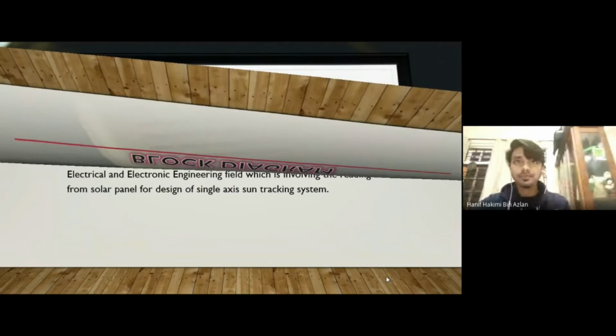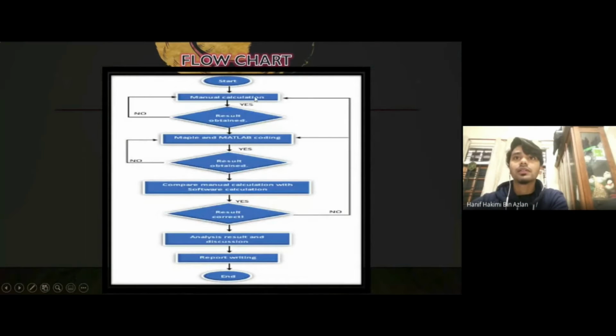Next, let's start the manual calculation. We get the result. If not, we have to do the Maple and MATLAB coding and update the result. If we do not get the result, we have to do it again. After we get both results, we have to compare the manual calculation with the software calculation. If the result is correct, we analyze the result and discussion, and then do the report writing.